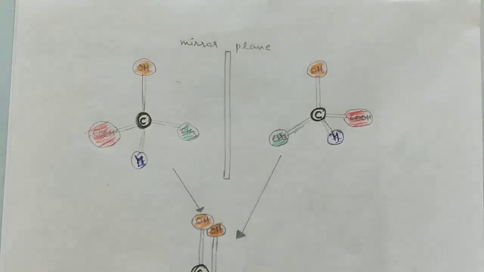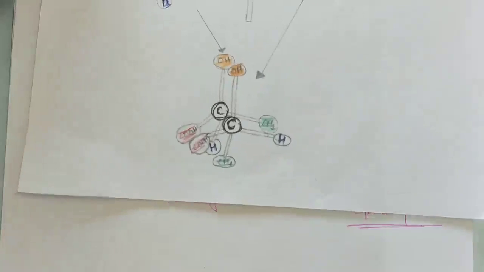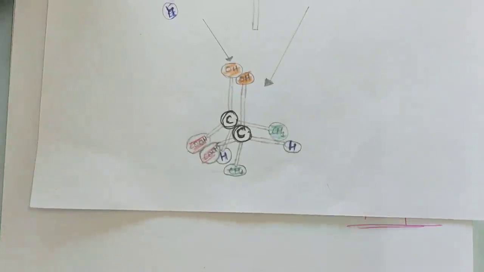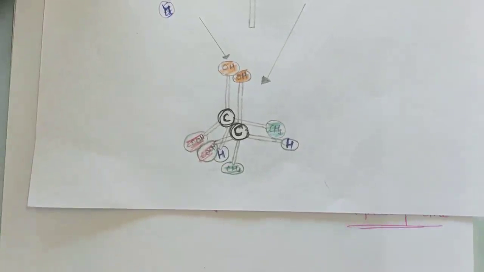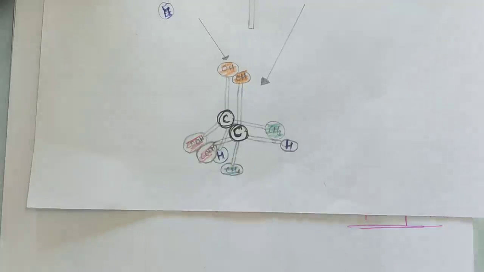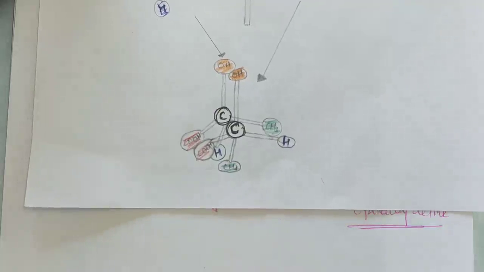So if you want to check the superposability, take the molecule, draw its structure either in 2D or 3D, make the mirror image of this, and try to superpose on each other. And the method of superposing is what I have shown to you. In this way, you can make the model and check the superposability test. If all the groups superpose on each other, then only you can say, okay, this is a superposable mirror image.